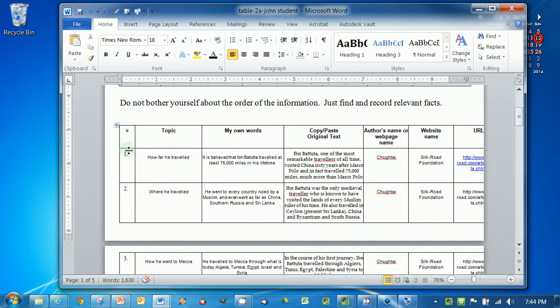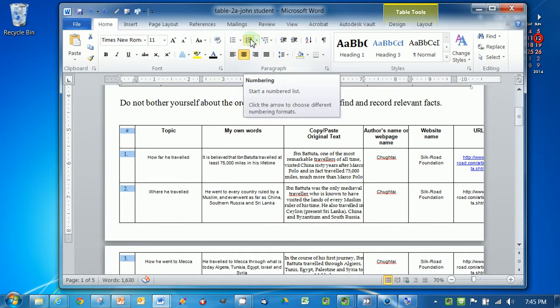And to do that, first of all, we have to get rid of the old numbers, and the easy way of doing that is to just highlight the column with the numbers in it. These numbers are automatic right here, so we need to get rid of these numbers, and the easy way to do that is just to hover over the top line until it turns into a down arrow. You can see that arrow. Whenever I get close to the line, it turns into an arrow. Click on it. It highlights the whole column. And if you click on the numbers, and then you click on the numbers again, the numbers disappear.